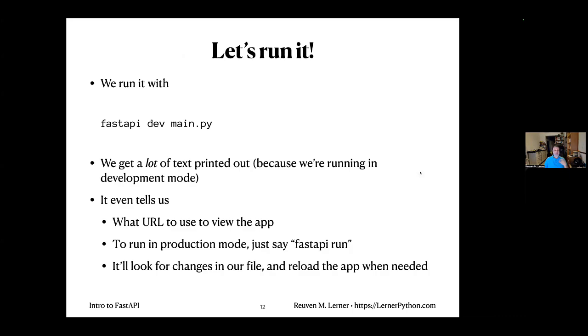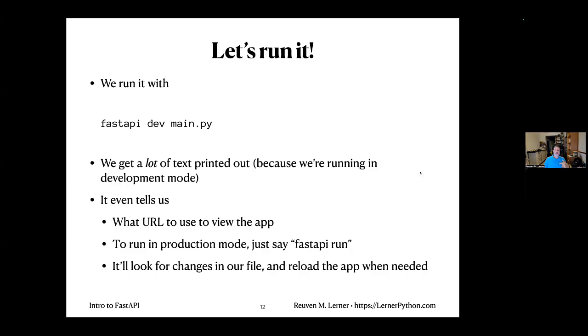That's going to give me a ton of debugging information. It means that every time someone makes a request, we're going to see the request come in, whether there's an error or whether it works correctly. It's really going to produce a lot of logging information, but that's okay. We're in dev mode. It also says what URL you should use to view the app. Here you go. And it also automatically reloads our app. So if I go and edit main.py, it will automatically check and see, hey, main.py has changed. Let's reload it and rerun the server. That's not to be trifled at.